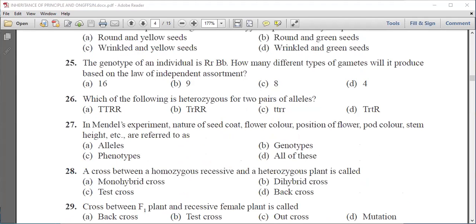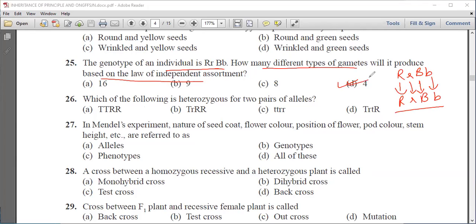Now next question is, the genotype of an individual, capital R, small r, BB, how many types of gametes will be produced based on law of independent assortment? Now from this we can see that 4 gametes will be produced. One will be R, capital B and small b. So there will be 4 gametes.